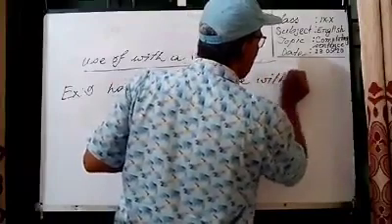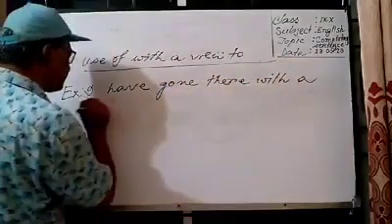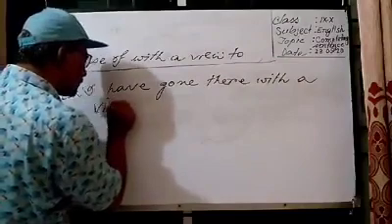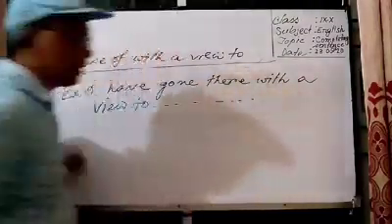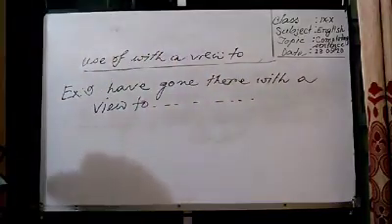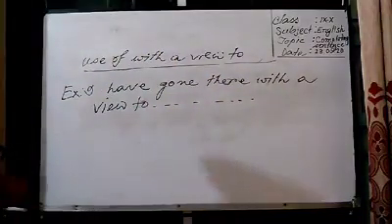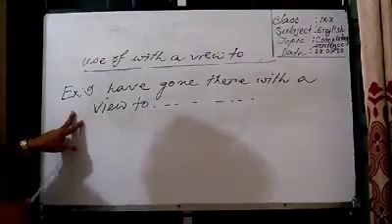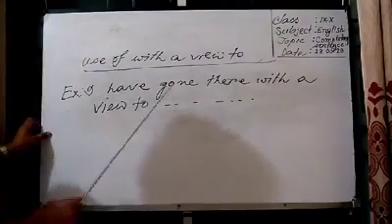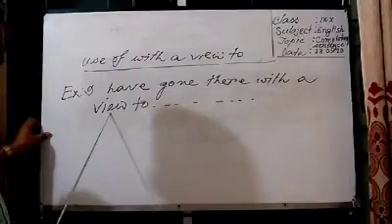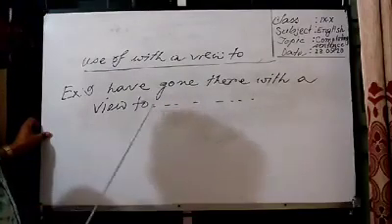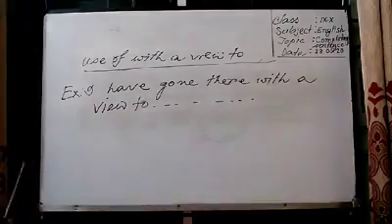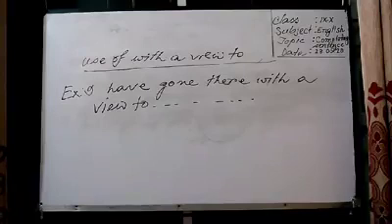I have gone there with a view to dash. Dear students, I am writing a very simple sentence so that you can understand the meaning. I have gone there with a view to dash. You know that with a view to means for or because.